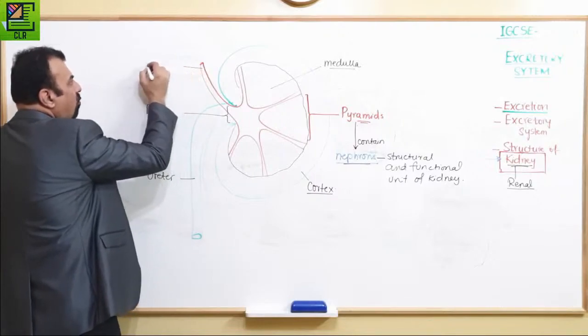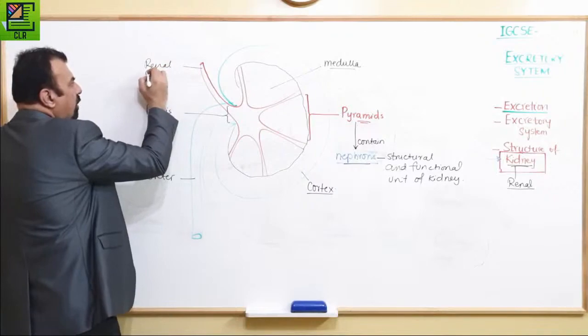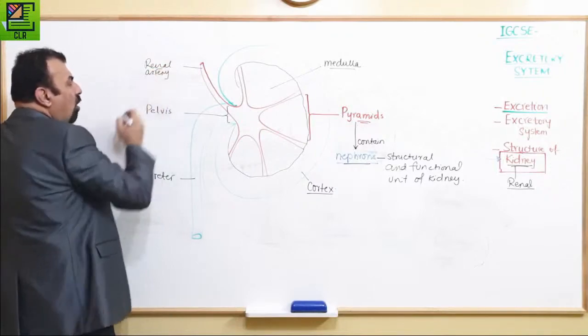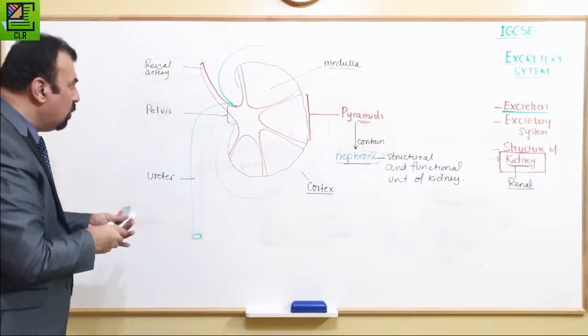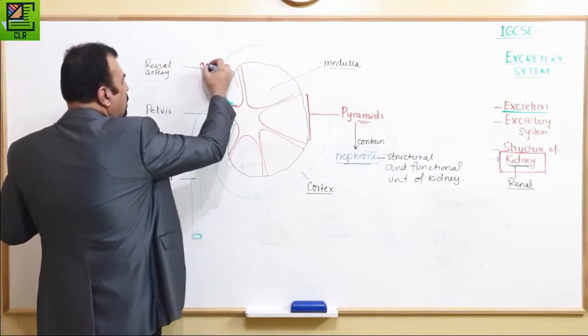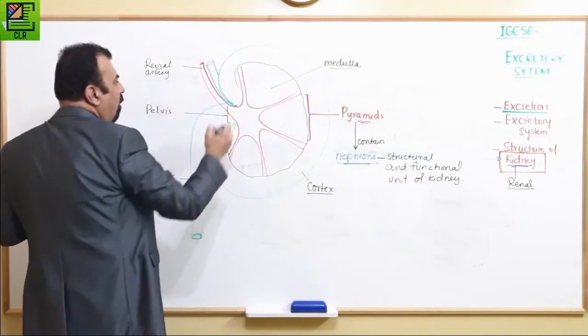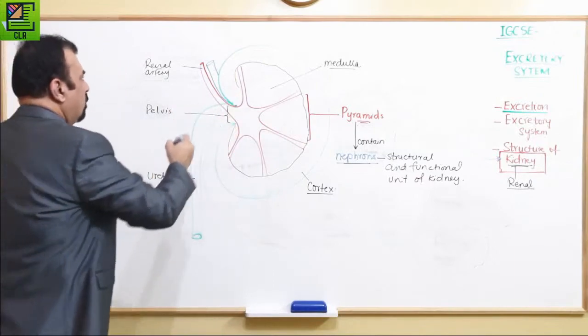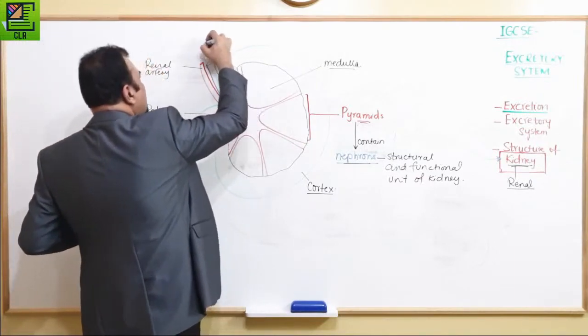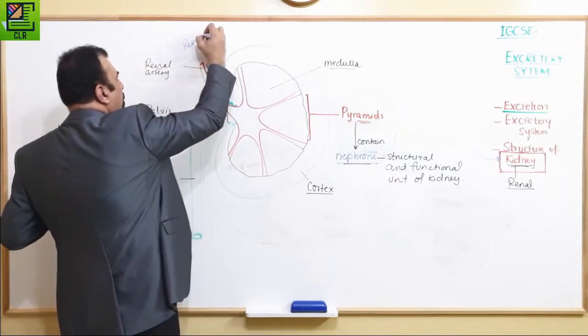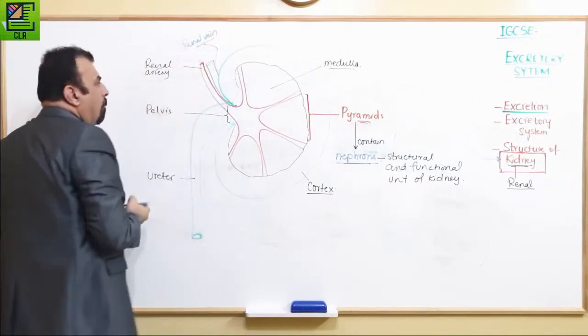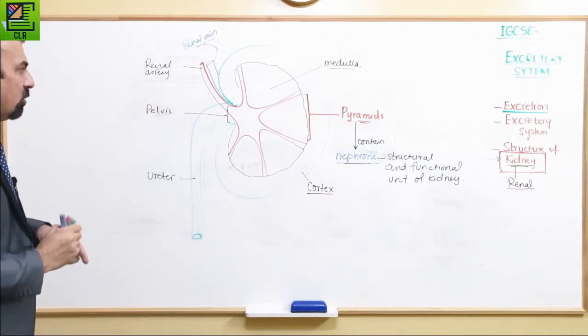This is the renal artery. Where is the renal vein? Where did it go? It didn't go anywhere, it's right there. This is the renal vein. It's on the other side, so you can't see it from this side. That's the longitudinal section of the kidney.